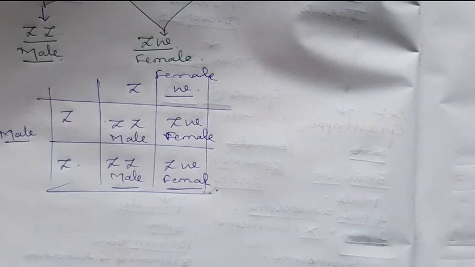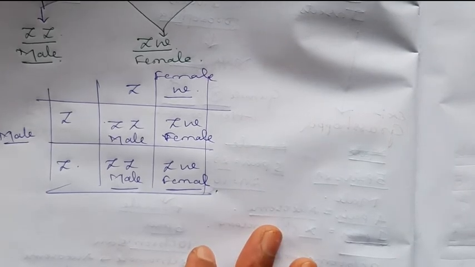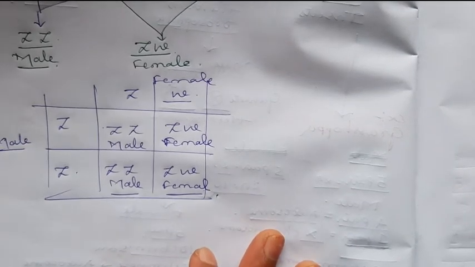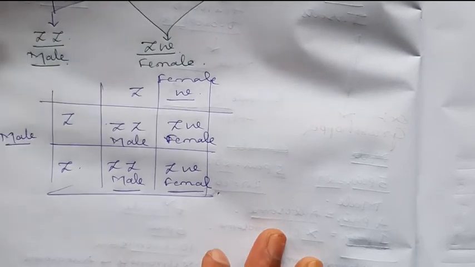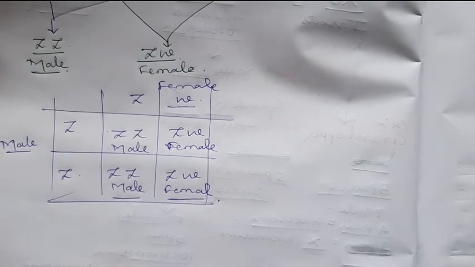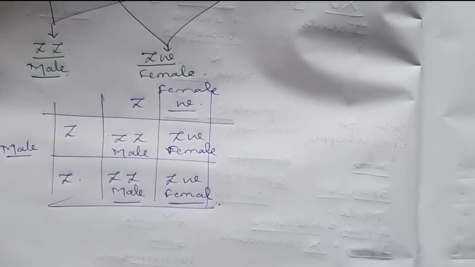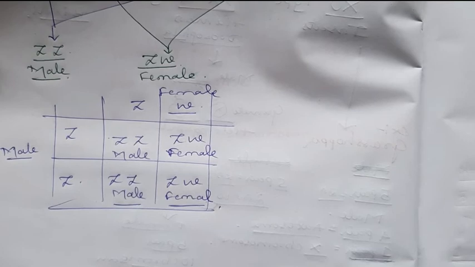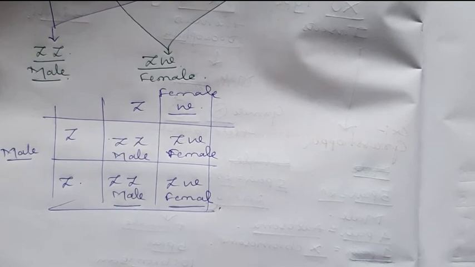This is all about sex determination in organisms. First we discussed human beings, second the insects, third birds. In case of human beings and the insects we can see male heterogamety, in case of birds we can see female heterogamety. Remember the example and the types of gametes.